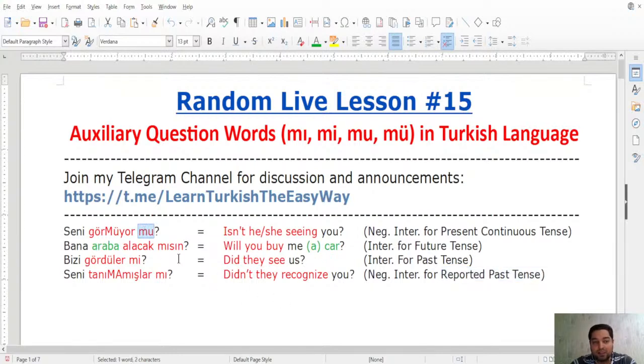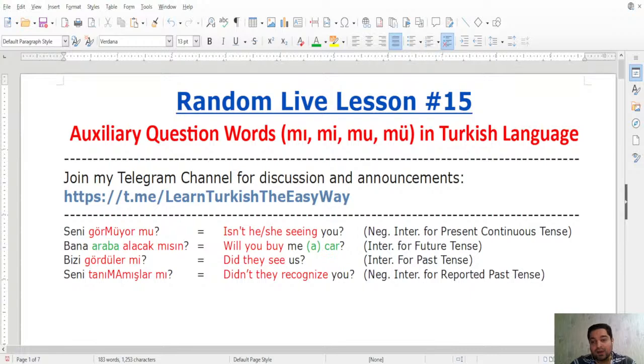So in these regular interrogative or negative interrogative sentences, you have these auxiliary question words, mi, mu, mü, at the end. You see, they're always at the end, following the verb. So görmüyor mu? Görmüyor muyuz? Alacak mısınız? Alacaklar mı? Yaptılar mı? Yapacaklar mı? Yapmayacaklar mı? Tanımamışlar mı? Tanımış mısınız? And so on. So you see, these mi, mu are always at the end, following the main verb of the sentence. That is the regularity. That's what is regular about Turkish sentences.